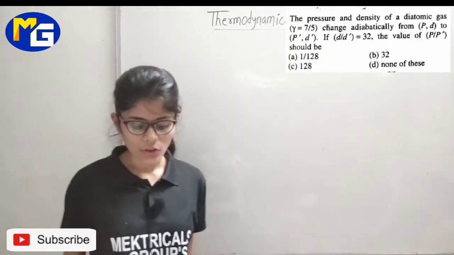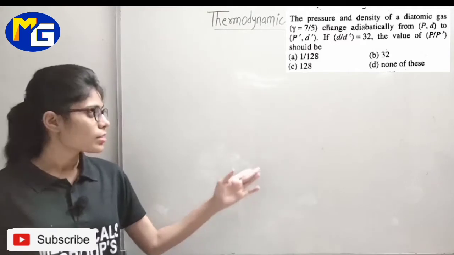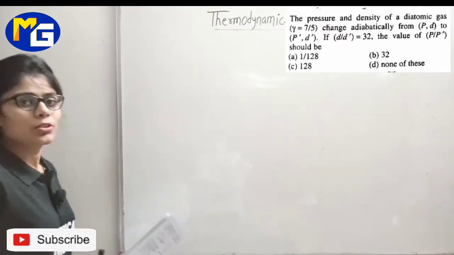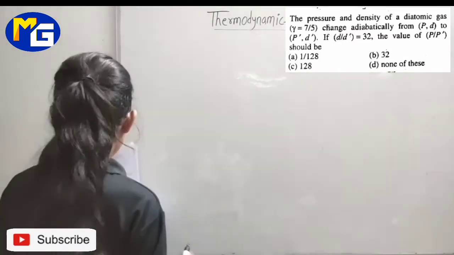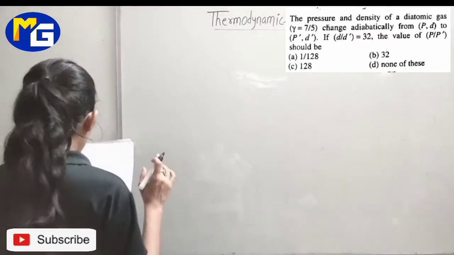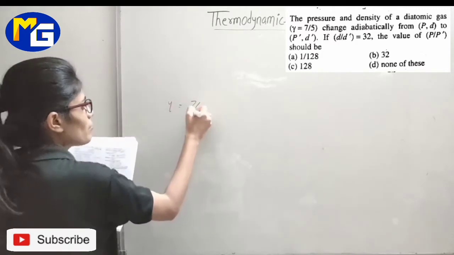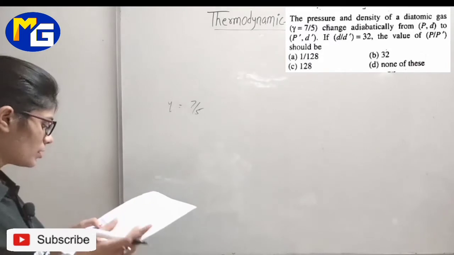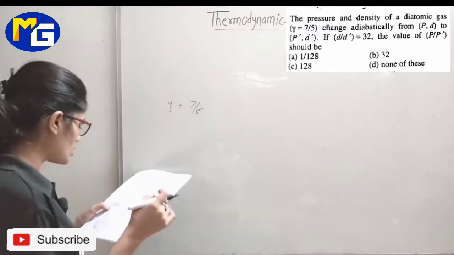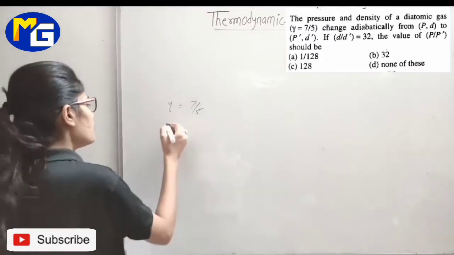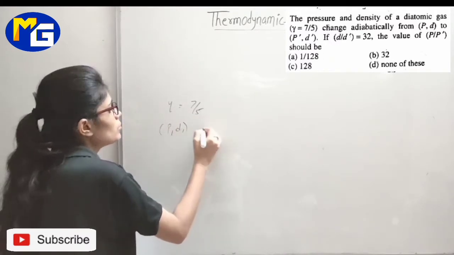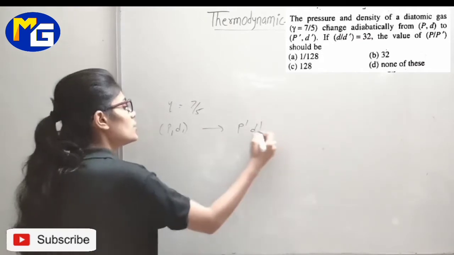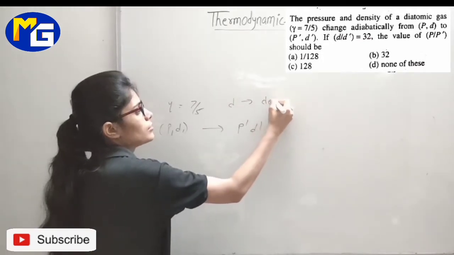So in the same series, your next question is this. Read this carefully, then we will start. Yes. So take what is given in this question, students. It is given that gamma value is 7/5. A diatomic gas is changing adiabatically from PD to P dash D dash, where D stands for density.